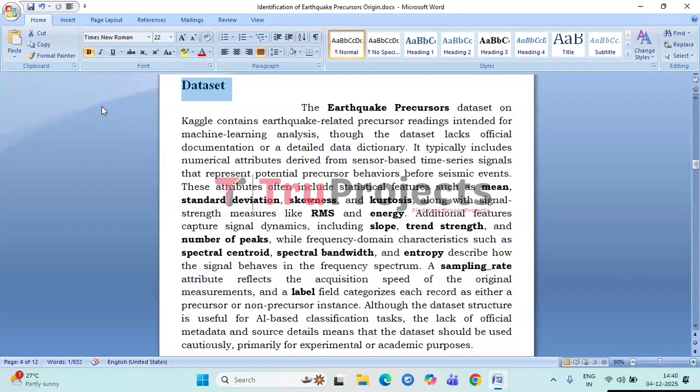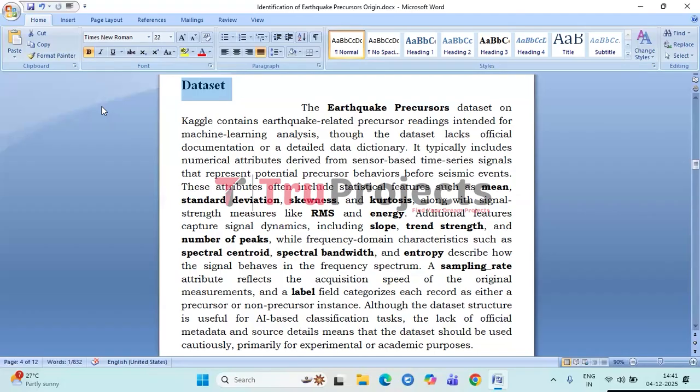These features include basic statistical measures such as mean, standard deviation, skewness, and kurtosis, as well as signal strength indicators like RMS and energy that reflect the intensity of the recorded activity. It also provides dynamic features such as slope, trend strength, and peak counts, which capture changes in the signal over time.